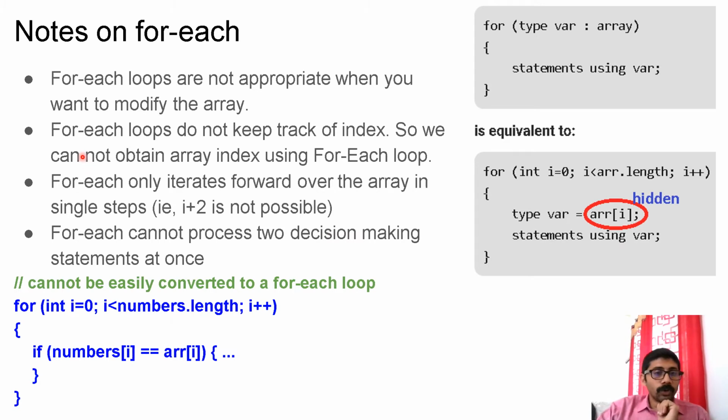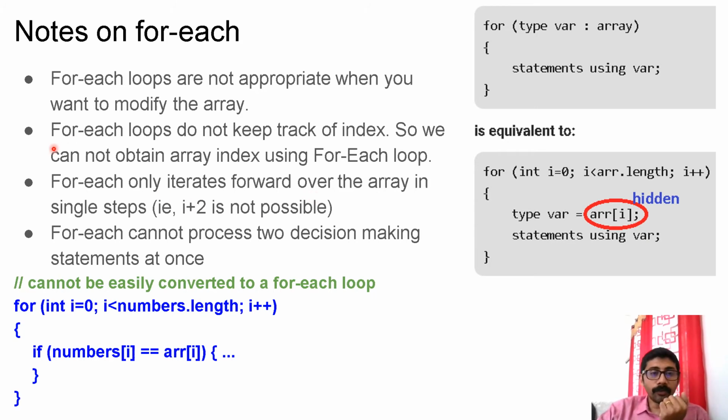There are some notes on for each. For each loops are not appropriate when you want to modify the array, because you are not getting the array element, you are getting only a copy of the current array element. Even if you modify that variable, your original array is not going to change. So this is only for read-only operations.